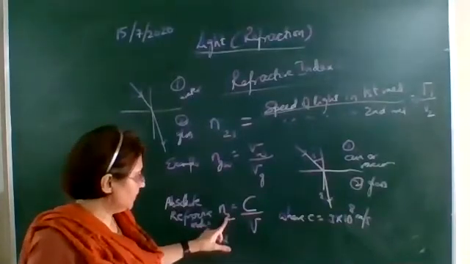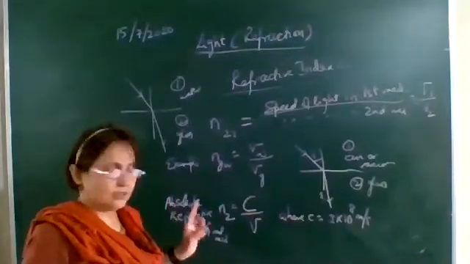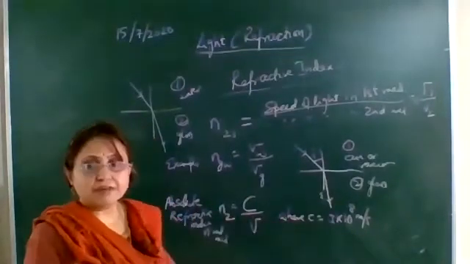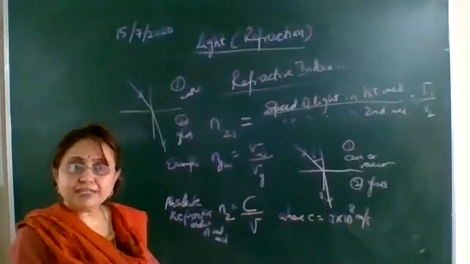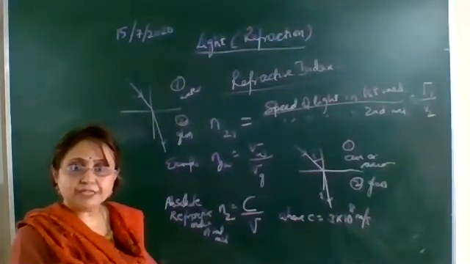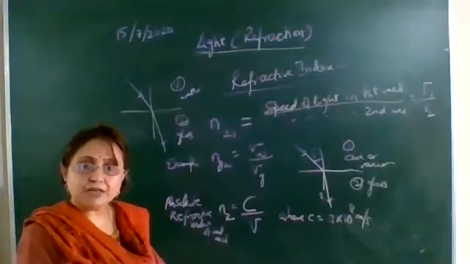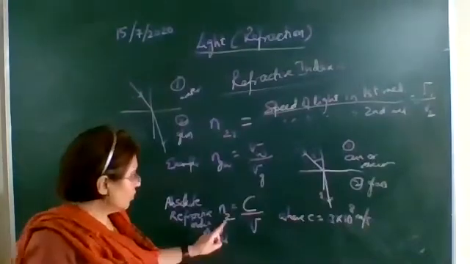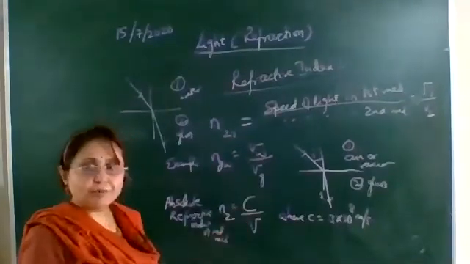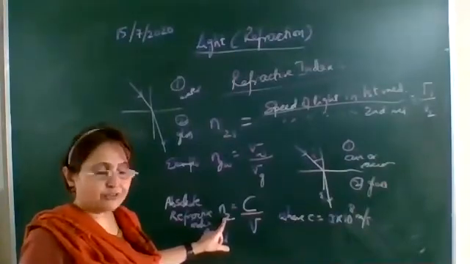Which medium? Second medium. So N2 is equal to C upon V, where the value of C is the speed of light in air or vacuum, which we take as 3 into 10 raised to the power 8 meter per second. So N2 is equal to C upon V. So this refractive index, we call it as absolute refractive index.